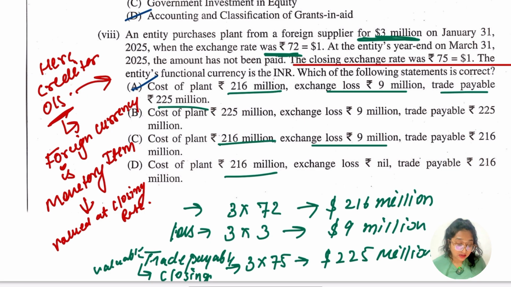हाँ जी. Then the person is going to incur a loss here. How? Because initially the exchange rate was 72, ठीक है, and at the closing rate, because the creditor is not paid and the amount is outstanding, ठीक है, the foreign currency, as I told you, is going to be a monetary item, and in this case it is valued at the closing rate, ठीक है. So the closing rate is what? 75. Initially it was 72 and then it is going to be 75. तो loss कितना हुआ? 3 हुआ.